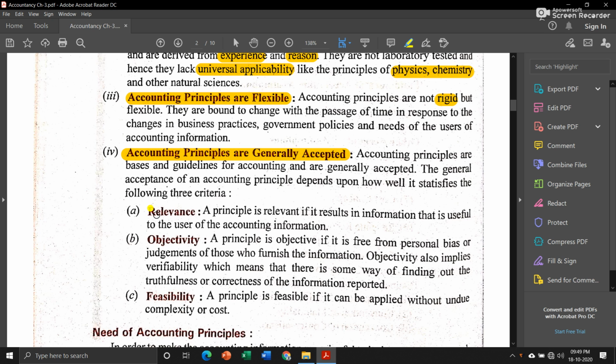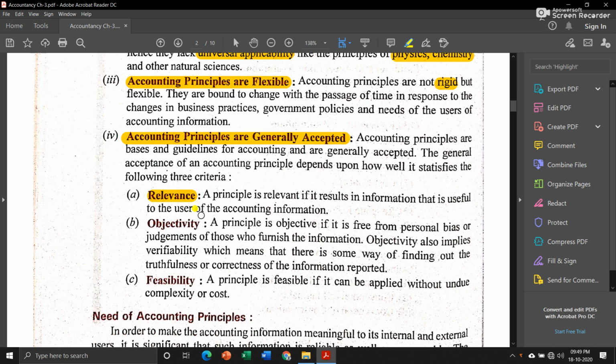And those three criteria are: first, relevance. A principle is relevant if it results in information that is useful to the user of accounting information. Suppose by following a particular principle it gives us a result which is required and important in our business, then we can say that this principle is fit for our business.